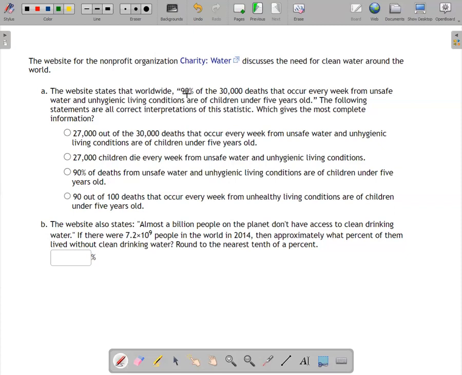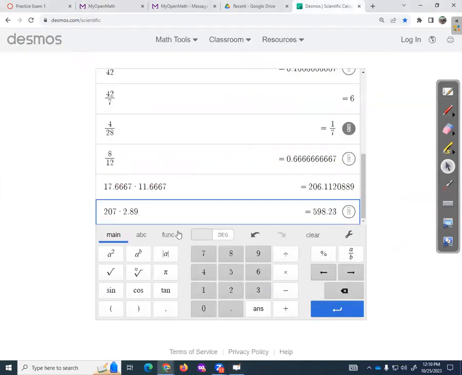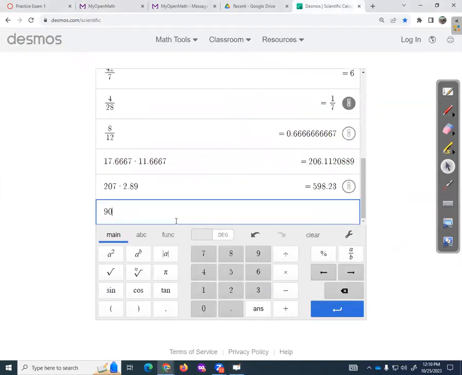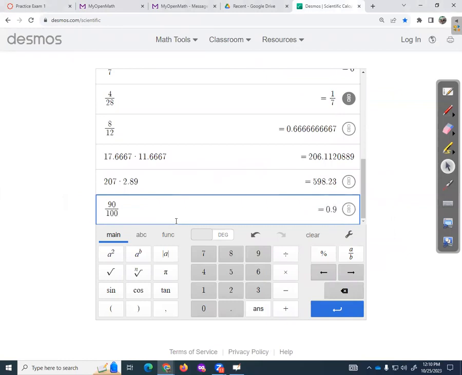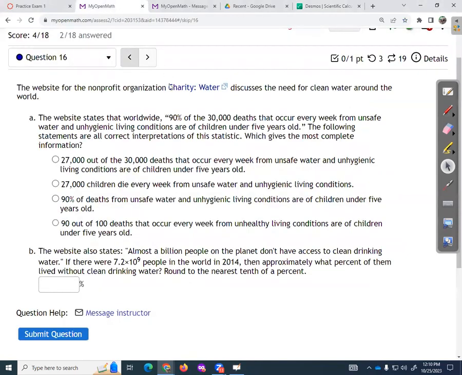So for this, we want to include the 90%, the 30,000 deaths. Now, we probably should figure out what is 90% of 30,000, because that should go in there. And it looks like that's probably 27,000. Let's just double check. Calculator. 90% of 30,000 is 27,000. Cool. That part's right. Yeah, so 27,000 of these deaths are children under 5 years old. Wow.